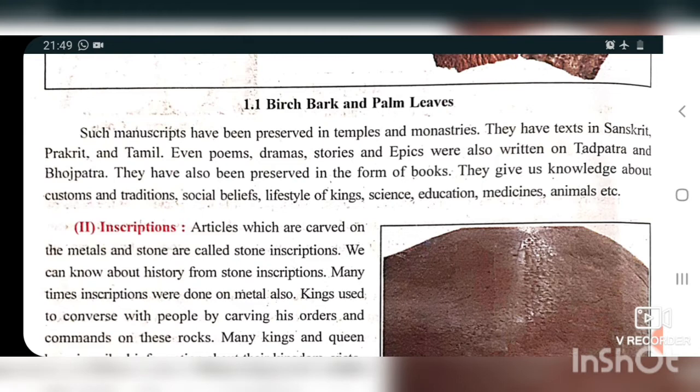We can find this bark in different temples nowadays. If you go to an ancient temple, in some states it may be there as a museum. For example, take the Somnath temple.